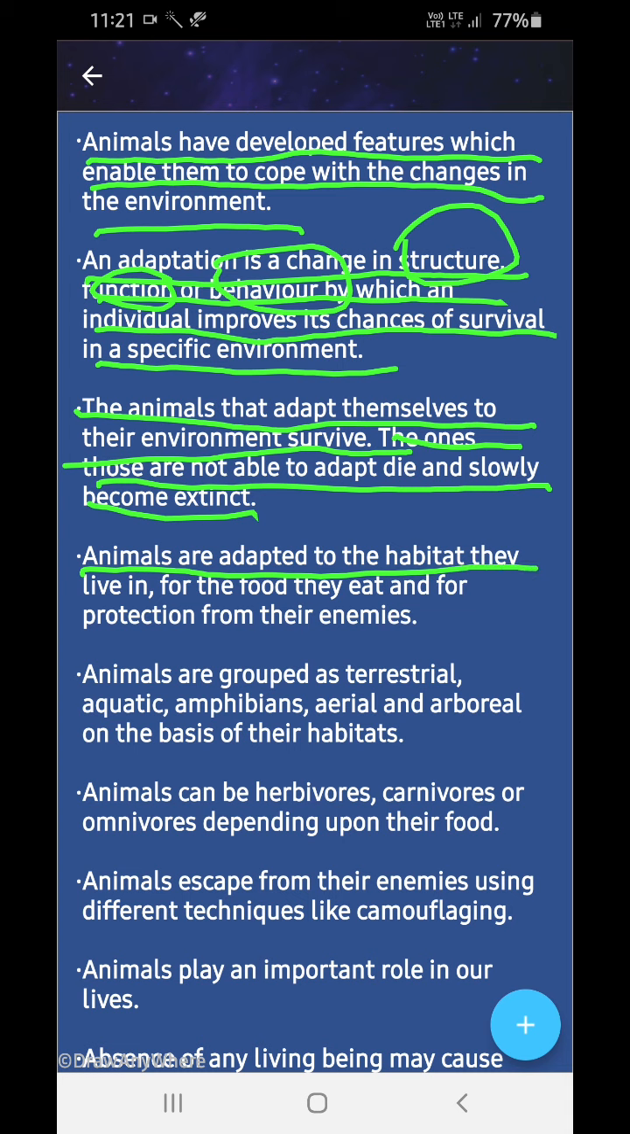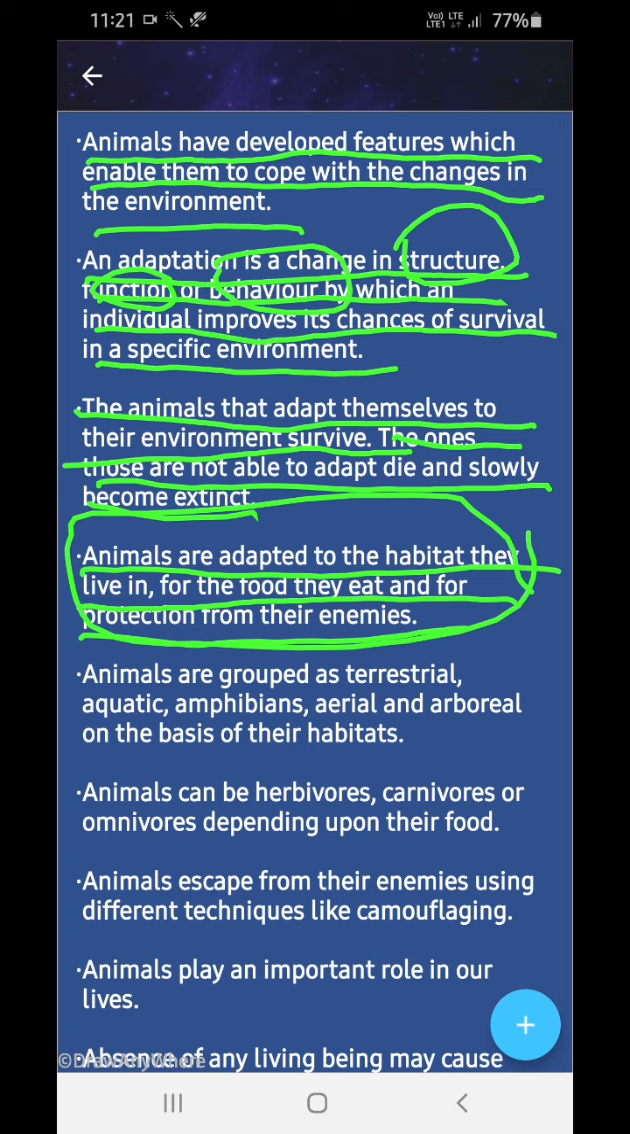Animals are adapted to the habitat they live in, the food they eat, and for protection from their enemies.